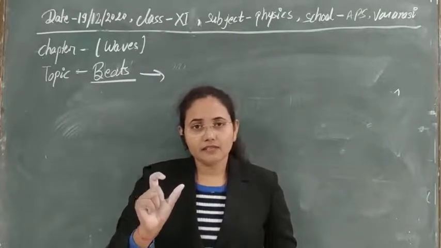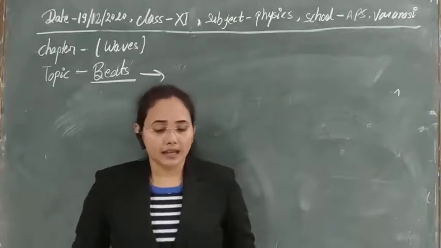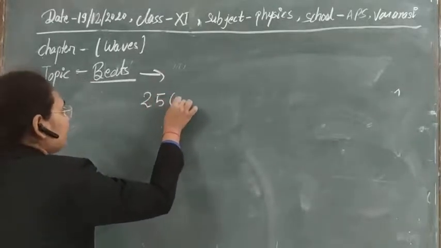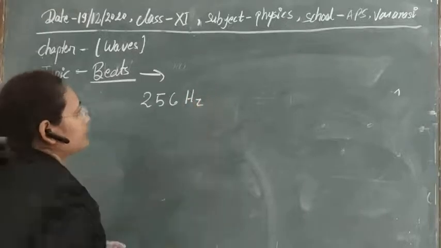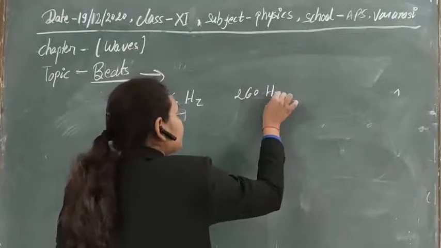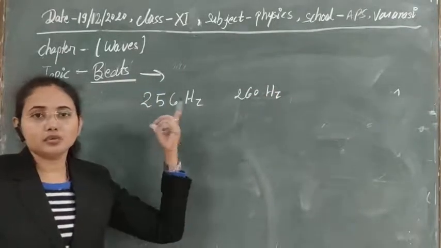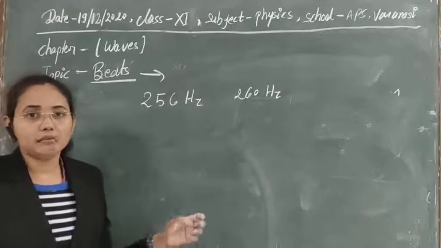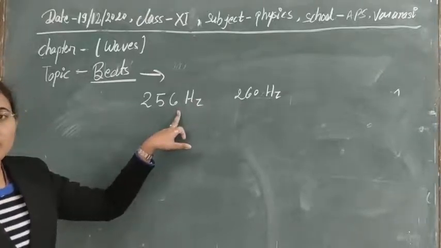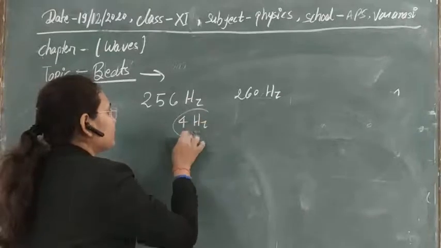Actually, the difference in frequencies is known as the frequency of beats. Suppose we have an example: waves of frequency 256 Hz and 260 Hz are reaching our ear, and we are listening to these two sounds simultaneously. Here the difference between the two is only 4 Hz, so you can say that a beat frequency of 4 Hz is produced.